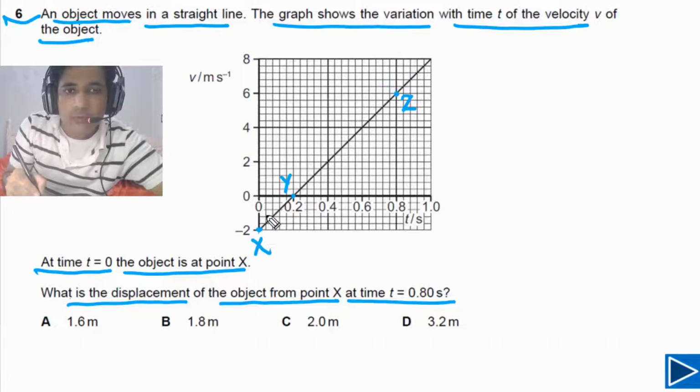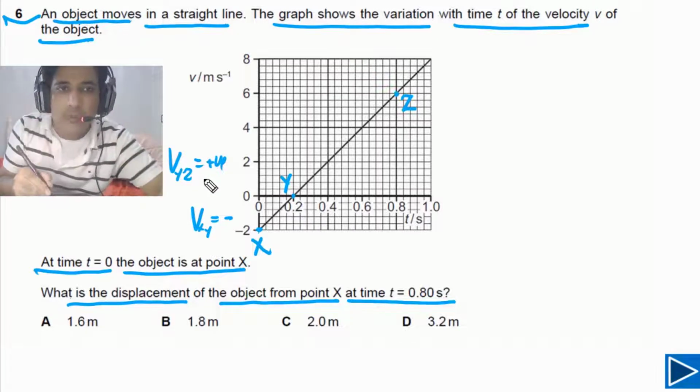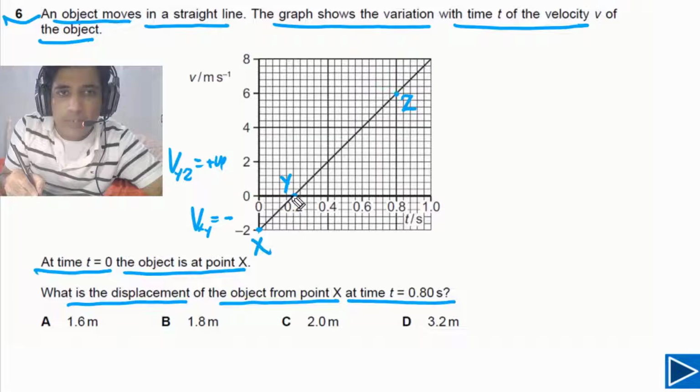First thing we need to understand is that between x and y, velocity is negative. And between y and z, velocity is positive. So this is a very important point. It simply means that at point y, the object is changing direction. Means direction of velocity is changing at point y.